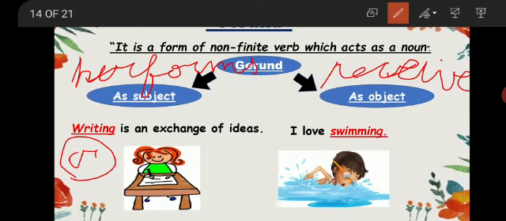I love swimming. So I is the subject as it is performing the action, and the action is love, so it is our main verb, finite verb. And swimming is also an action, but here it is not an action. Here it is acting as a noun. And as it is also placed at the place of object, it is also a gerund, but here it is acting as an object gerund. So the word writing is a subject gerund and the word swimming is an object gerund.